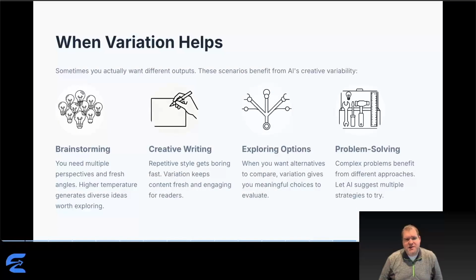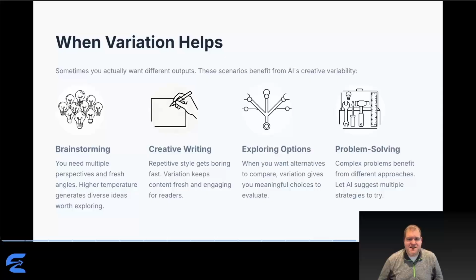And sometimes you actually want different outputs. Brainstorming needs multiple perspectives. If AI gives you the same three ideas every time, that's not brainstorming. Higher temperature generates genuinely diverse alternatives. Creative writing benefits from stylistic variation. Repetitive style gets boring. You want fresh phrasing, different structures, varied vocabulary. Exploring options requires alternatives to compare.